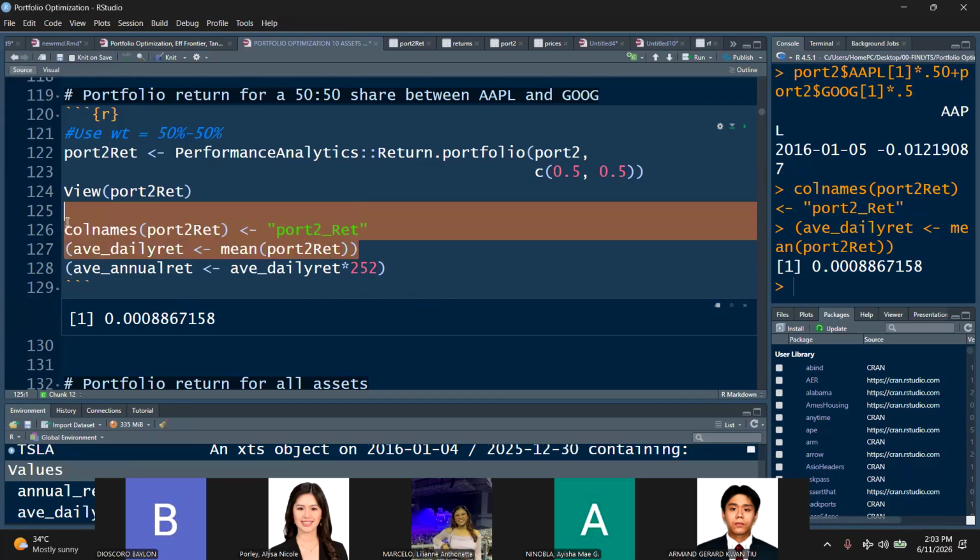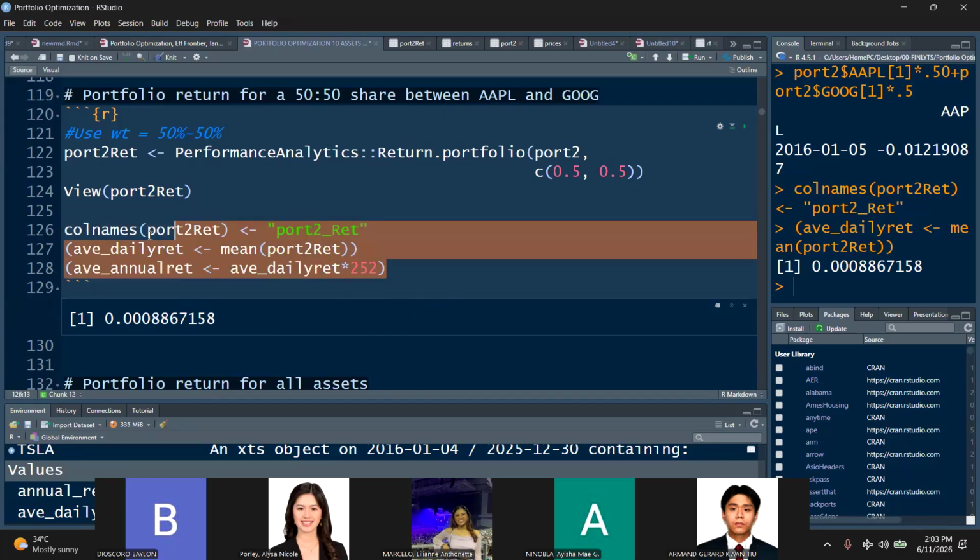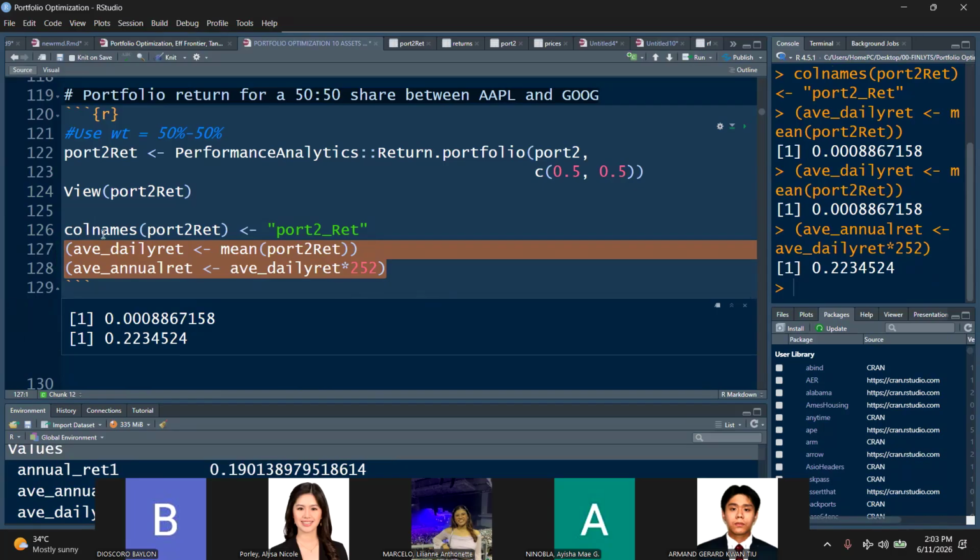Okay, so if we run this too, the average daily rate is 0.008867. The average annual return is 22.34%. Okay, let me pause for a while and seek your feedback, class, if you're able to follow.